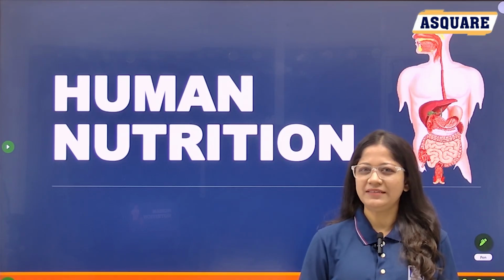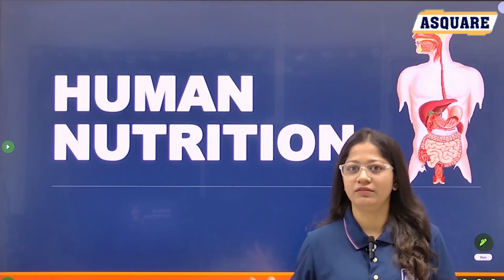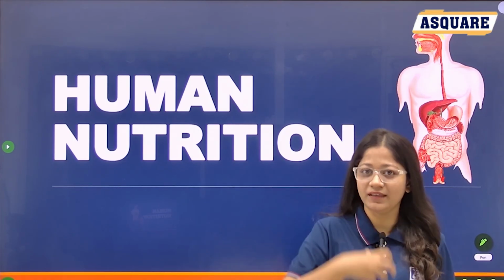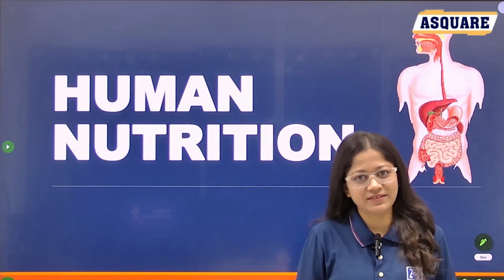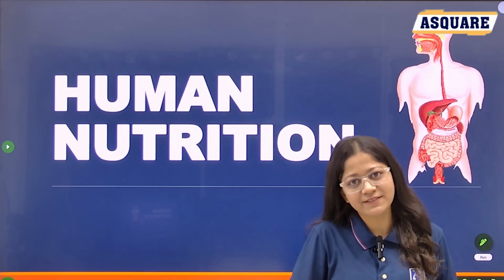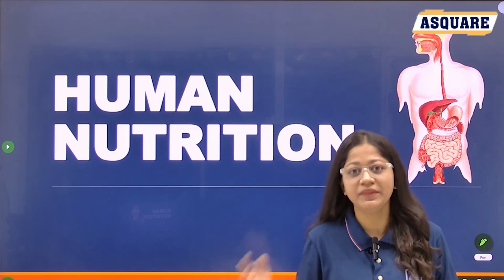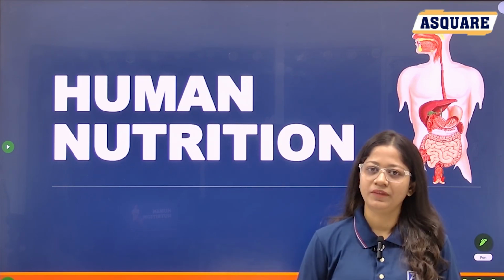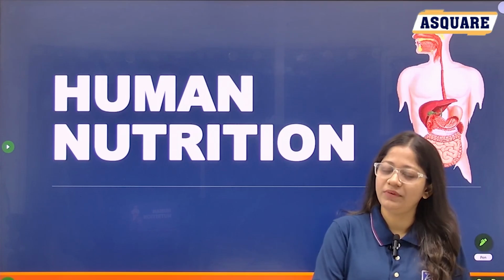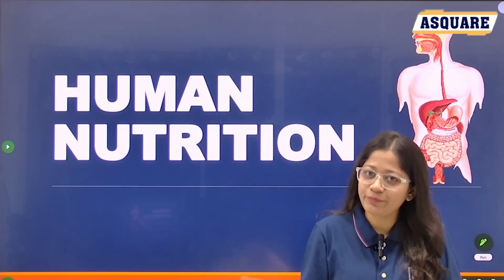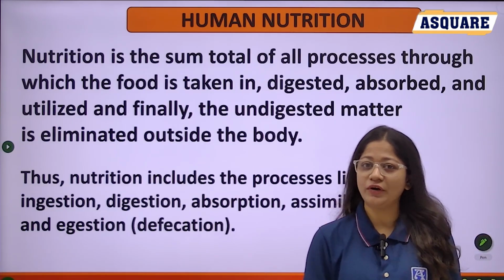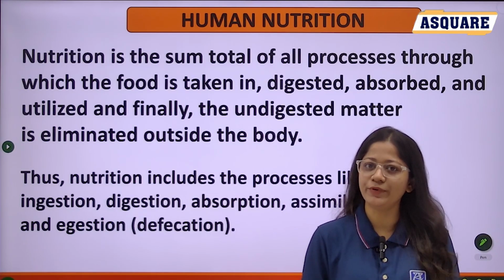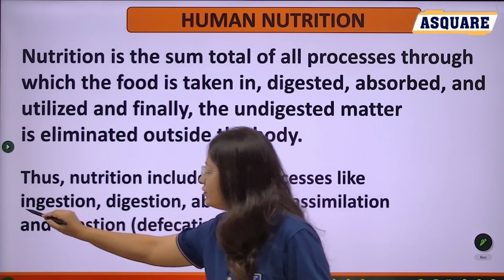What is meant by this digestive system? Digestion means whatever food you take in is digested in your digestive system, and the complex form is converted into the simple form, then it is absorbed into the bloodstream, and then you get the nutrients from it. This entire process we call the human digestive system. In short, it is the sum of all processes.